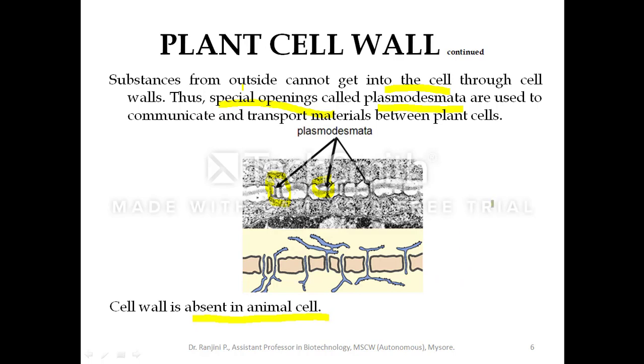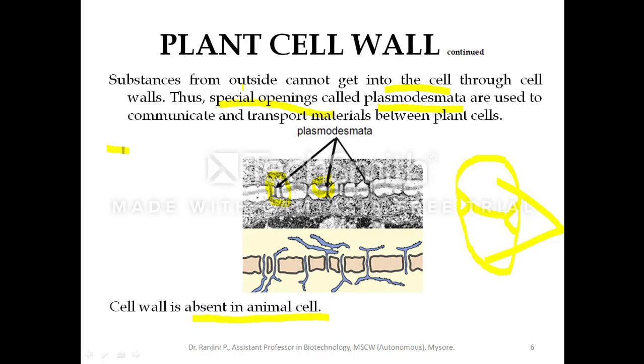Due to the absence of the cell wall in the animal cell, during cell division, when the cell has to divide into two daughter cells, a depression takes place in the plasma membrane exactly at the center of the parental cell. This invagination deepens, and finally the membranes join, coalesce and result in the formation of two daughter cells in the animal cell.